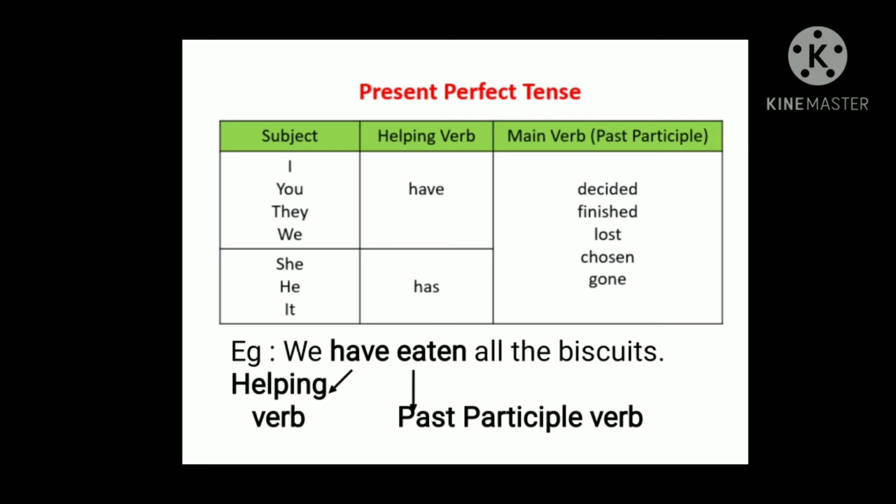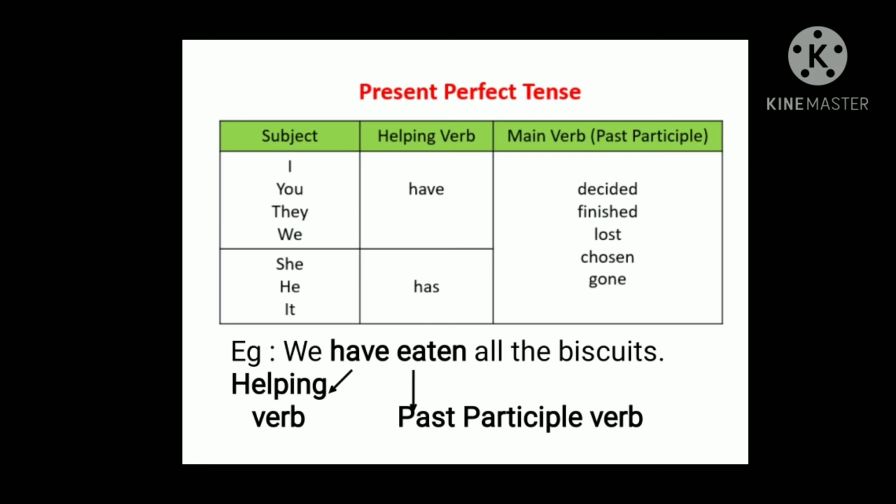Okay, we will use the past participle verb. Now look at this. When we talk about a single person, that is when the noun or pronoun is singular, we will use has. She has gone. He has chosen. It has lost. Okay. Now look at the example. Why I have given that example, I will explain to you. We have eaten all the biscuits. You should not write ate. Okay. You should not write ate. Ate is an irregular form of the verb.